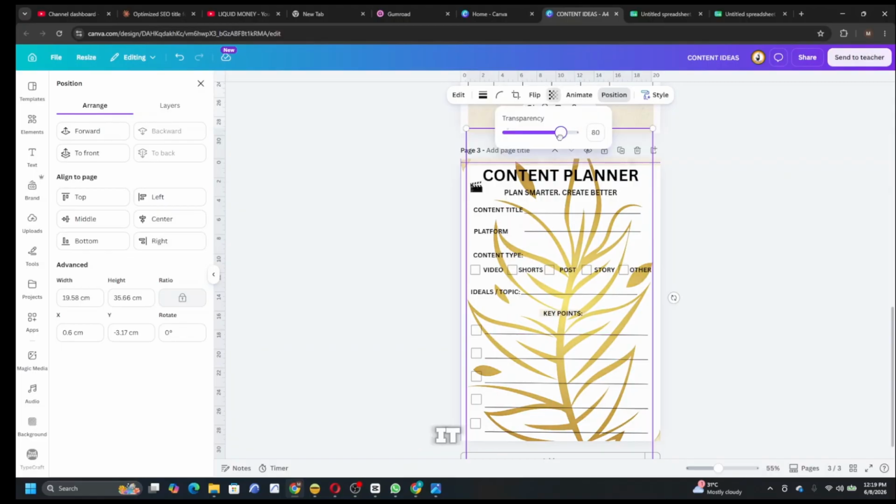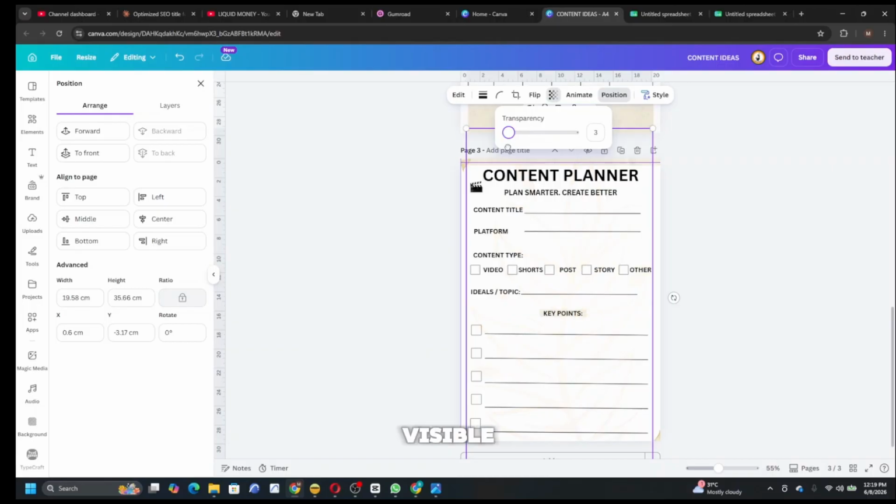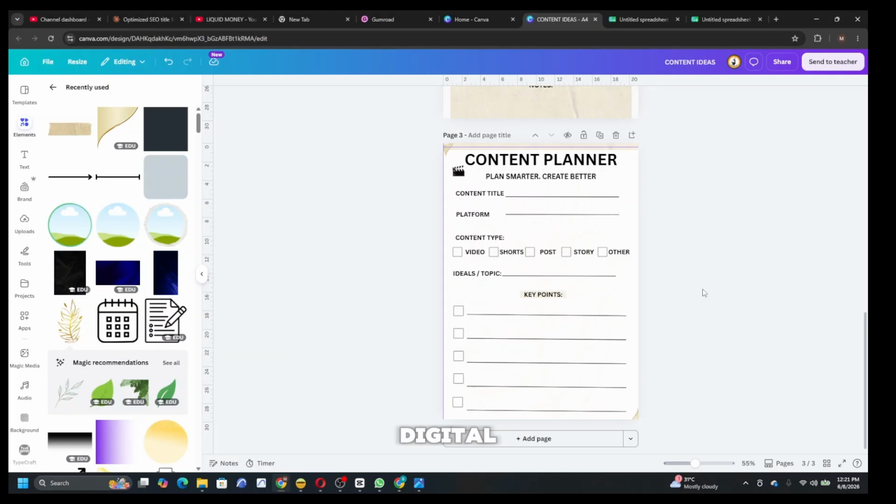You now reduce it, send it back so that it will not be visible. Are you seeing what I'm doing? So this is how to create a digital product.